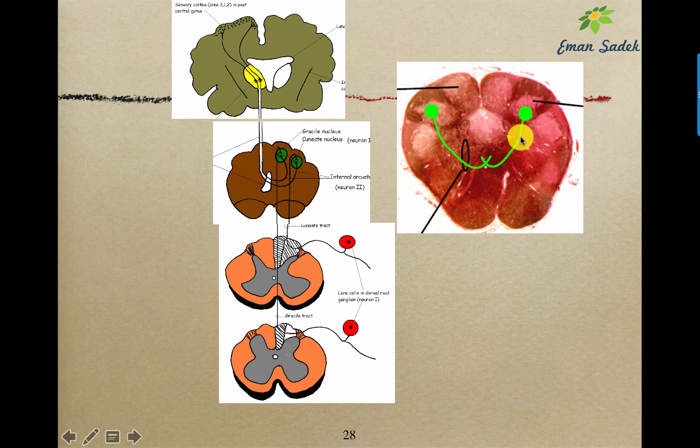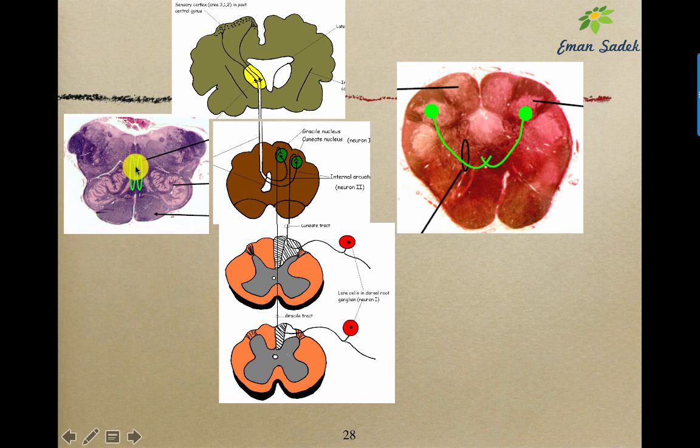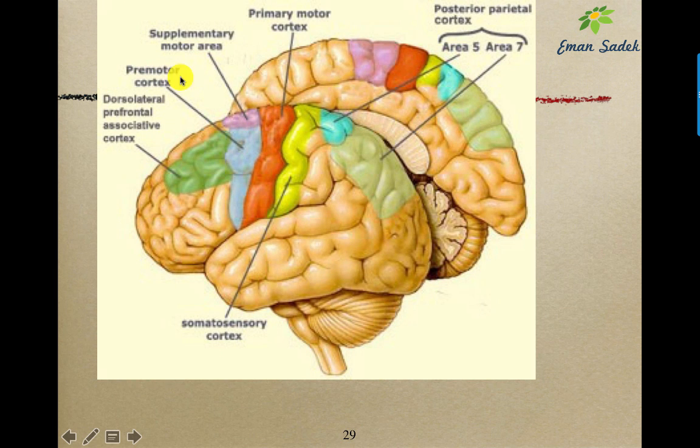Notice here this is the sensory decussation to form the medial lemniscus, and it is present in the upper half of the closed medulla. Notice here the medial lemniscus very close to the middle line. Here this is the sensory area in the post-central gyrus where we receive the sensation of proprioception and fine touch, and this is called areas 3, 1, 2.